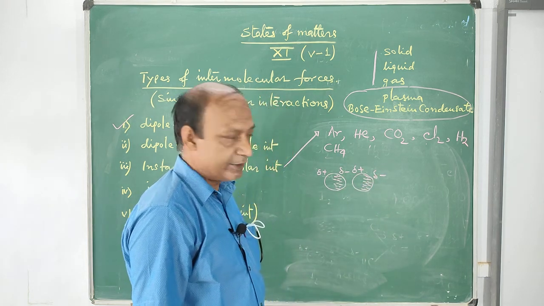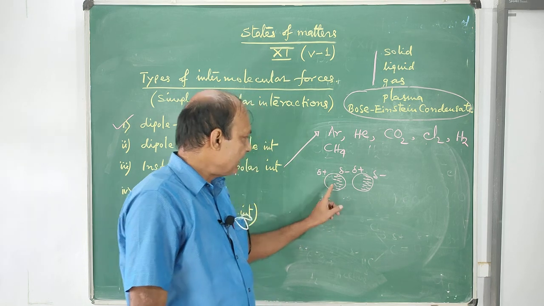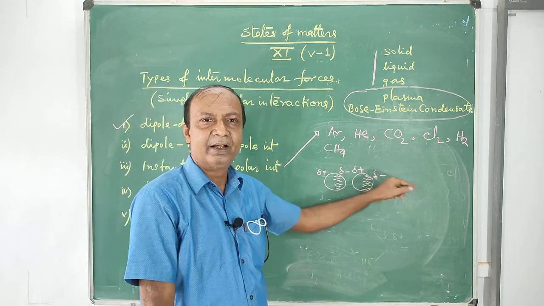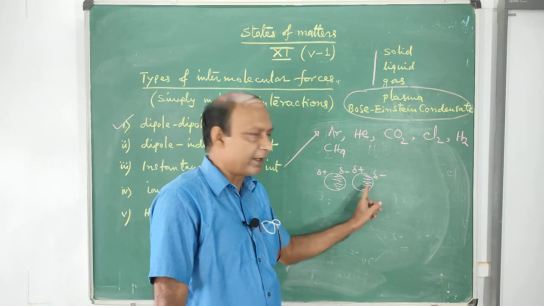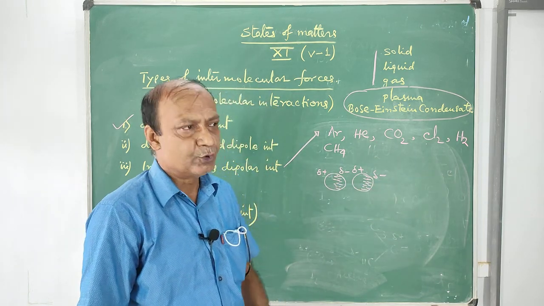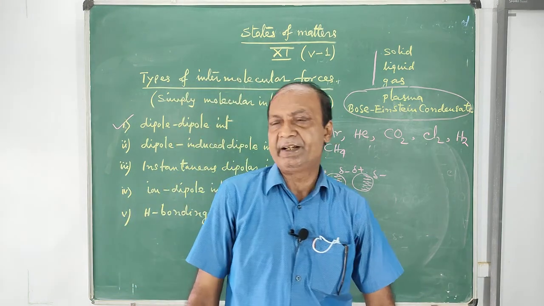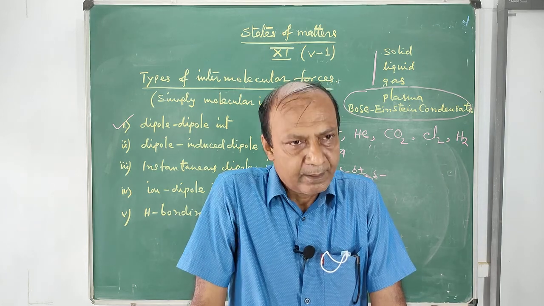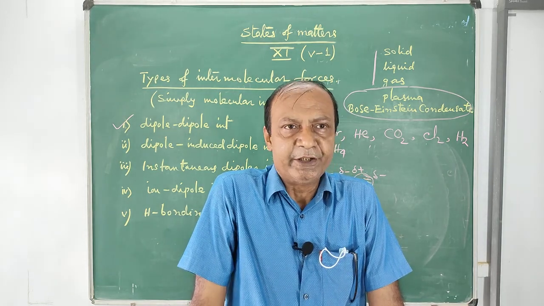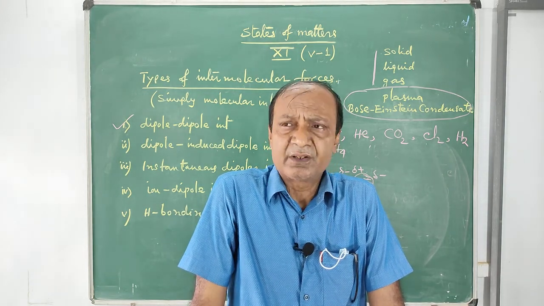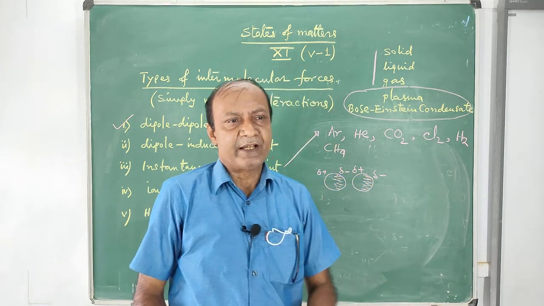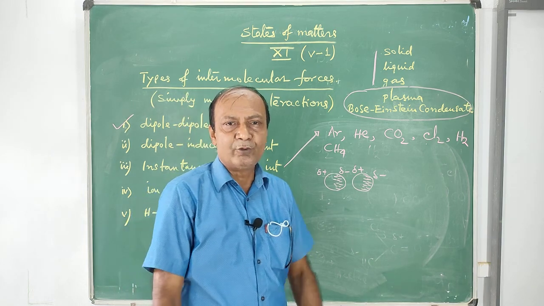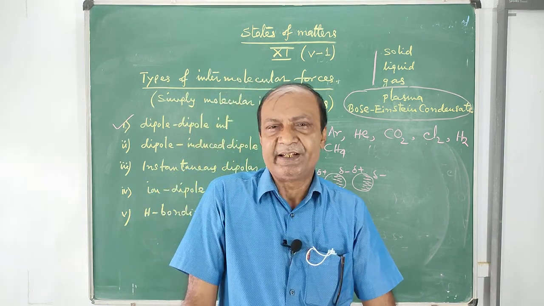So this instantaneous polar molecule will induce polarity in the neighboring molecule. You can understand it this way: the instantaneous dipole is created due to the motion of the electron, due to the rotation of the molecule, and many other factors like thermal energy; the electron density becomes unsymmetrical. For that moment of time, it will become an instantaneous dipole.